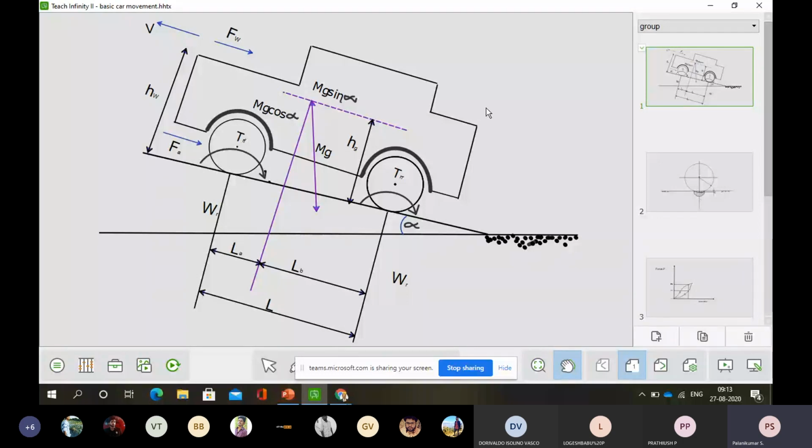Whatever tractive forces we are creating cannot be converted completely to velocity because of the aerodynamic dragging. Okay, so aerodynamic dragging is another force that is against the velocity of the vehicle, and of course uphill resistance. Uphill resistance. So when a vehicle is trying to move, suppose I assume that this vehicle is in the ground position, plain position, not uphill.